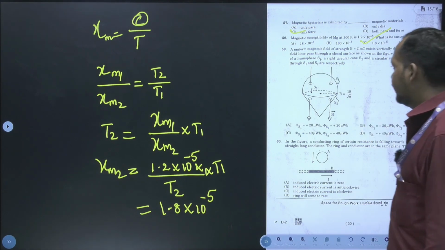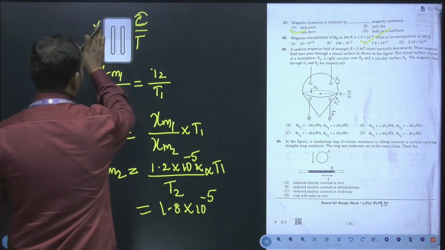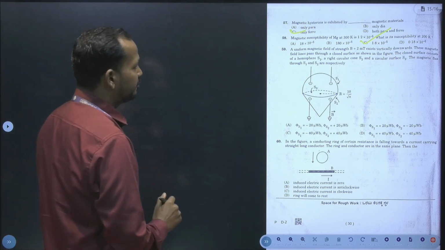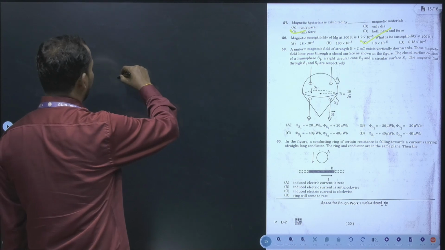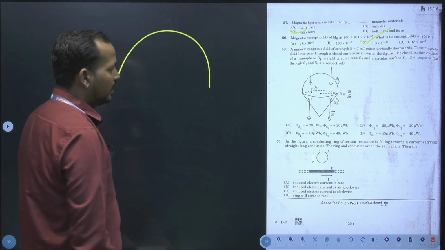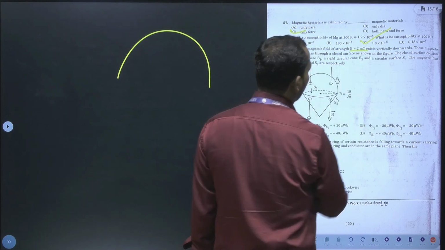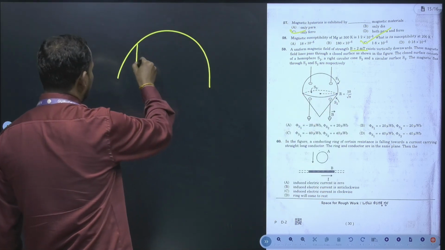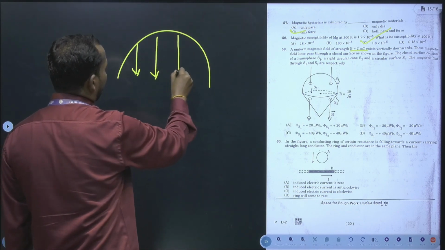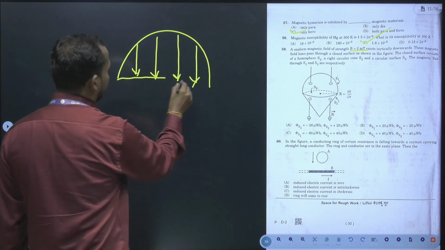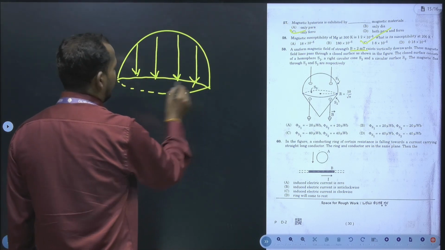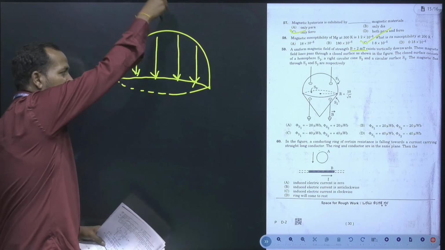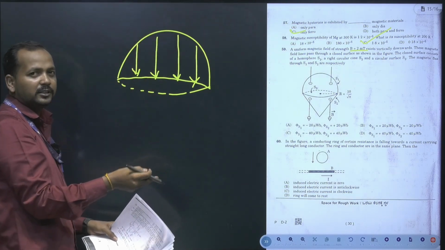Next, question number 59. If you observe, it consists of one hemisphere. Here the magnetic field is 2 millitesla and exists vertically downward. Whatever magnetic flux is entering, the same amount passes through. If I consider another hemisphere placed instead of this, the number of magnetic field lines coming inward, the same number of magnetic field lines will go outside.